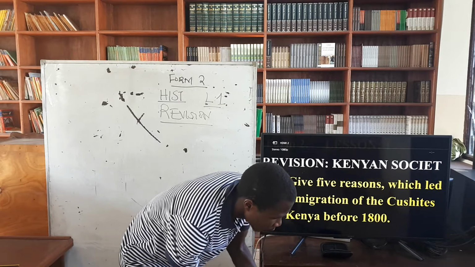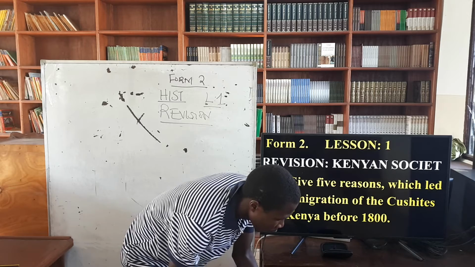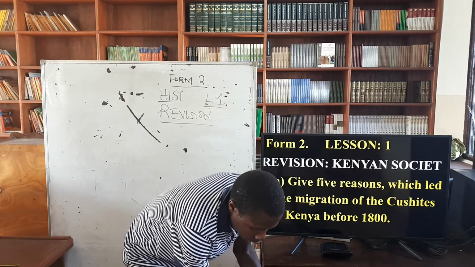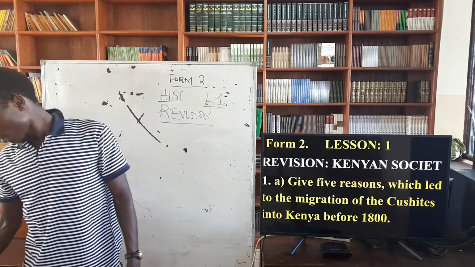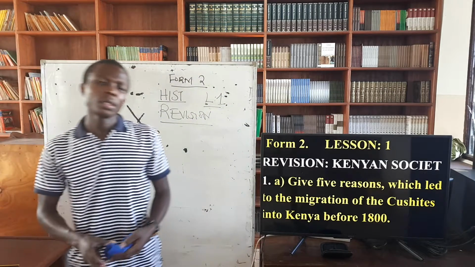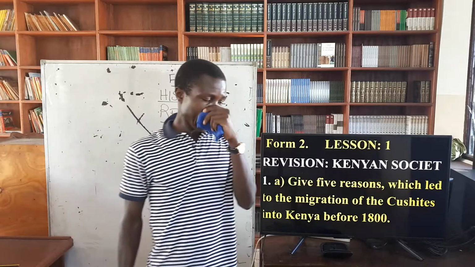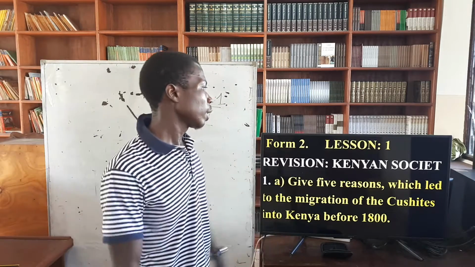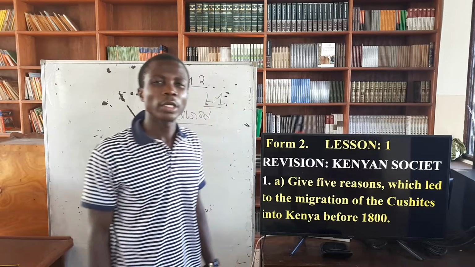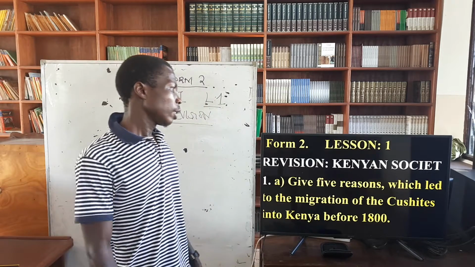So I just want us to go to the revision as far as the lesson is concerned. Revision is going to help us cover even the ones that maybe we might have known, but we forgot. So I just want us to look at a certain topic in Form 1 known as the society, the Kenyan society.